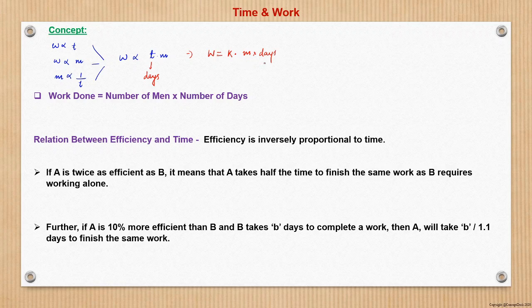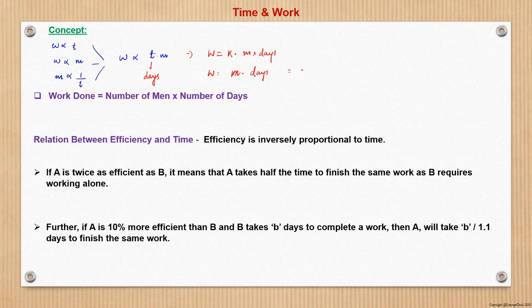Now, in case of work, work done is nothing but number of men into number of days, as I have written here. So here the proportionality constant k holds a value of 1. So W is nothing but men into days, which is work, right?